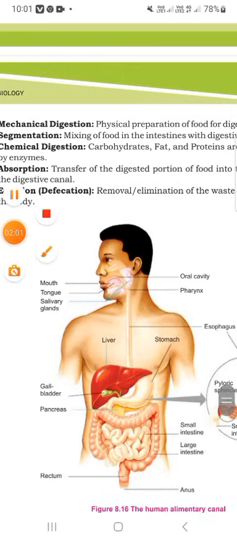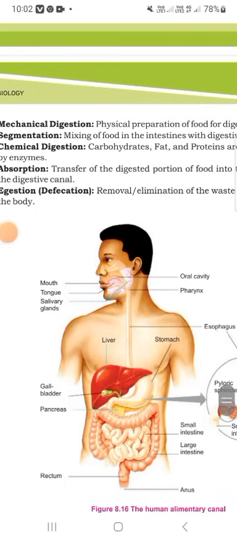Now this topic is the mechanism and physical preparation of food for digestion and mixing of food in digestion, and chemical digestion of carbohydrate, fat and protein by enzymes, and absorption and transfer of digested portions of food into the digestive canal, and defecation, removal and elimination of waste from the body.